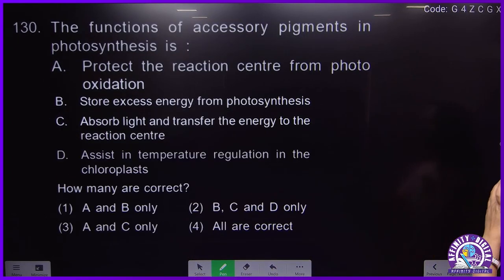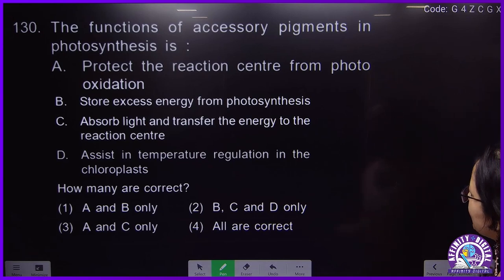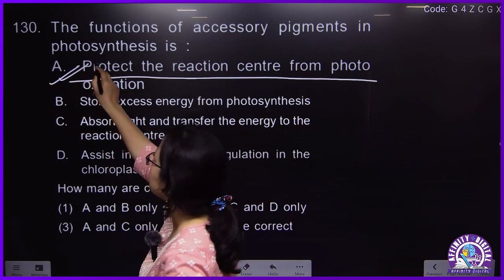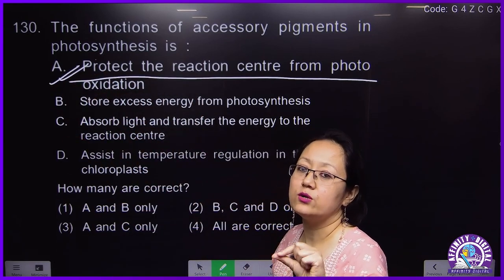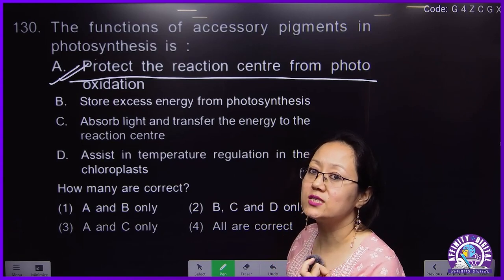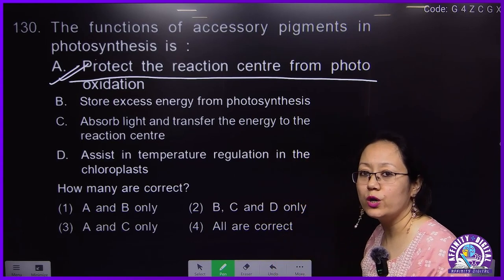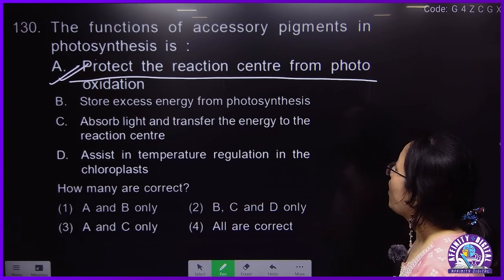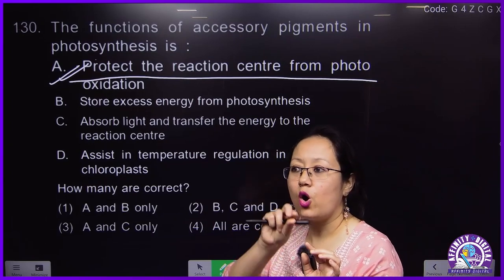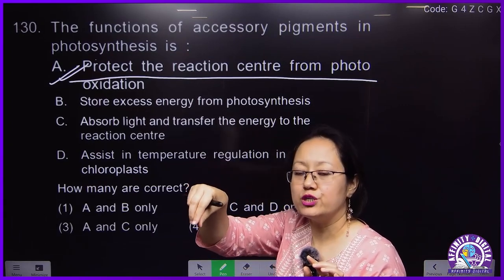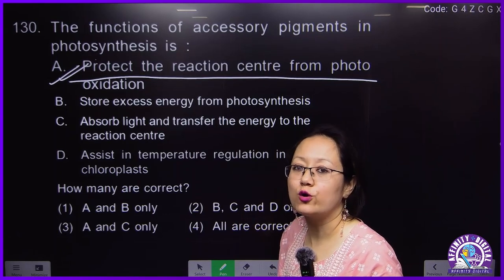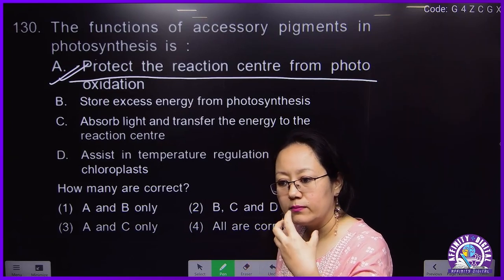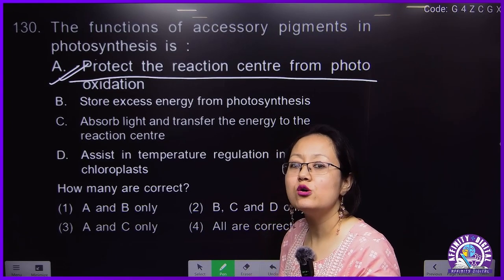130. The function of accessory pigments in photosynthesis is mainly to protect the reaction center from photooxidation. The main reaction center will be chlorophyll A, to protect it from oxygen. That is the main function. Like carotenoid will not allow oxygen to oxidize the chlorophyll A pigment. Photooxidation means oxygen oxidizing the chlorophyll A molecule, which is the main center. That process is called photooxidation. And carotenoid, which is an accessory pigment, will prevent the chlorophyll A molecule from being oxidized by oxygen.